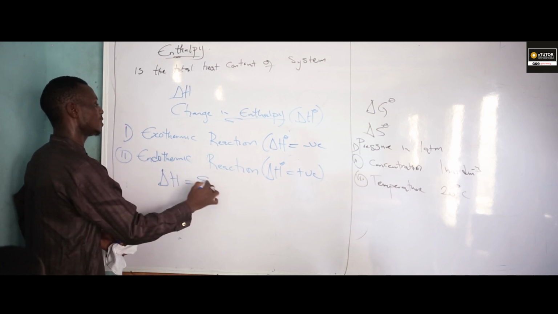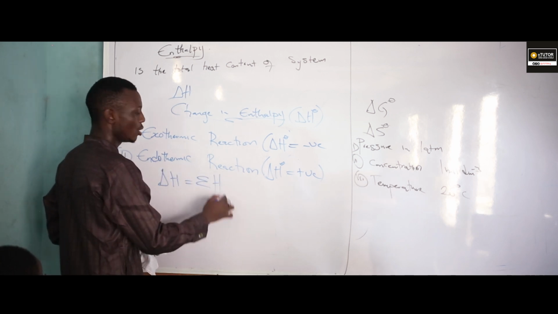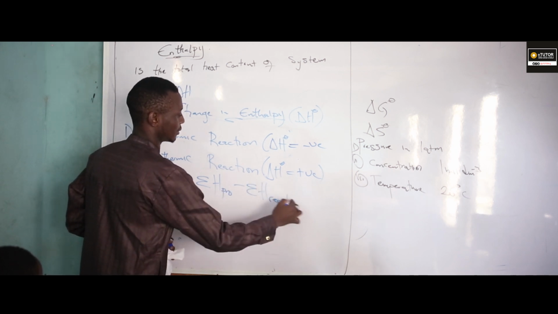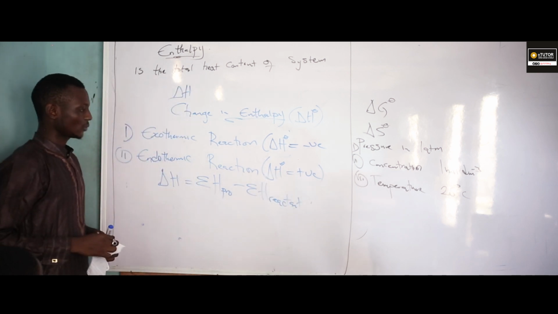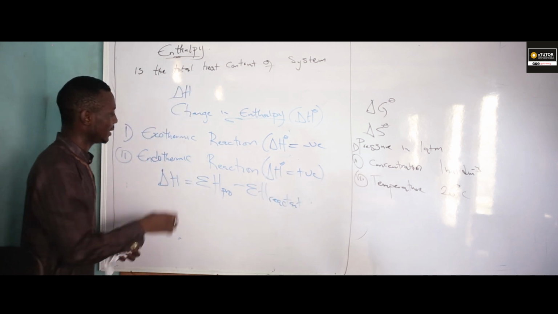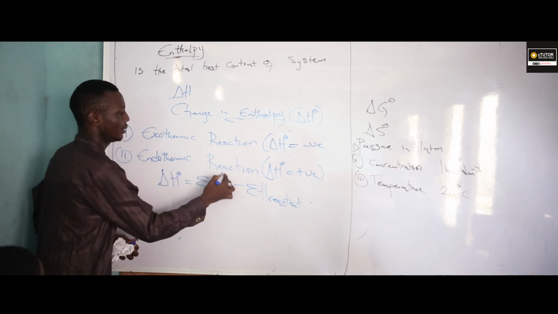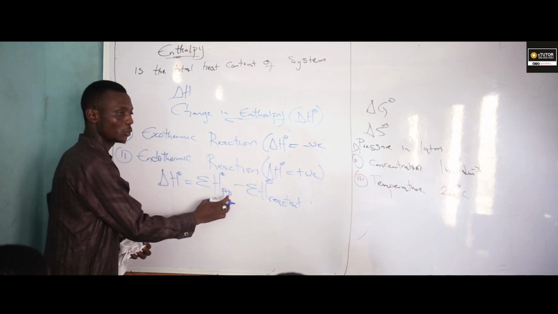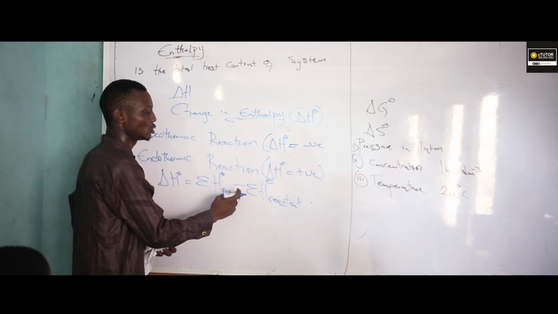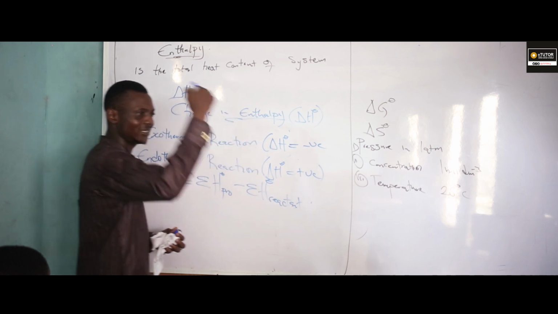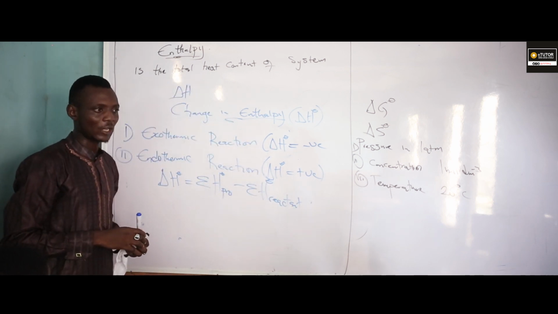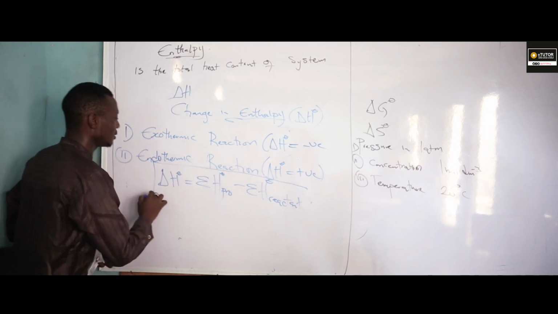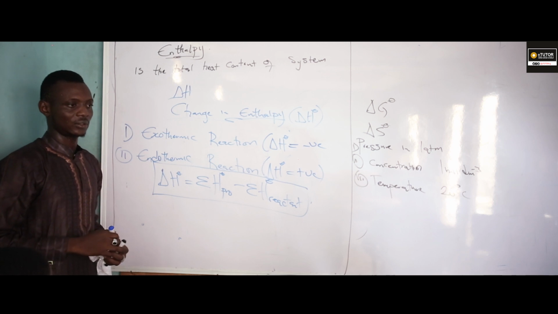Now, mathematically, change in enthalpy can be calculated as delta H equals the summation of heat of products minus the summation of heat of reactants. I said change in enthalpy standard is measured as the summation of heat of product, that means final state, minus the summation of heat of reactant, that means initial state. Are you there? So now, if you are given any question, this formula can be useful to us.